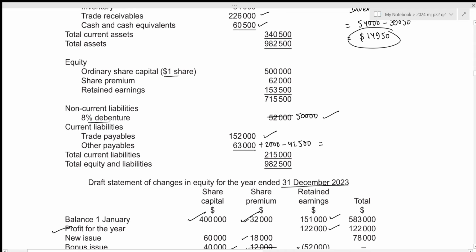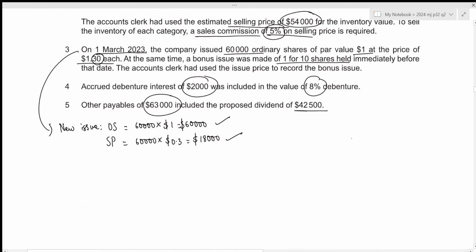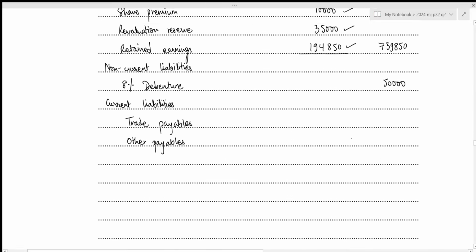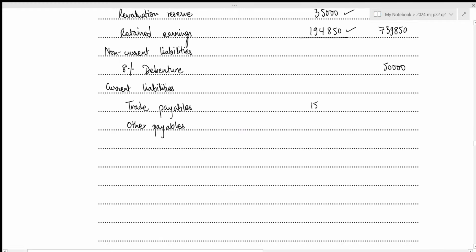That will be 63,000 plus 2,000 minus 42,500, which results in 22,500. Let's include these two. So that will be 152,000 and 22,500. The total current liabilities will be 152,000 plus 22,500, which results in 174,500.